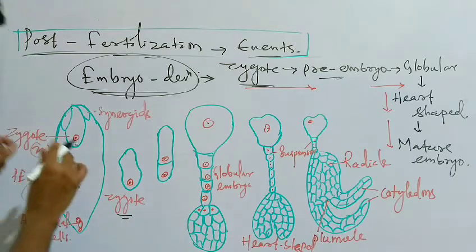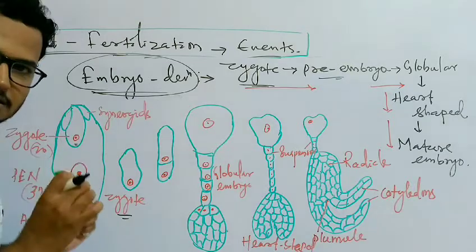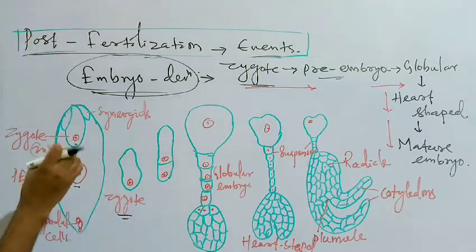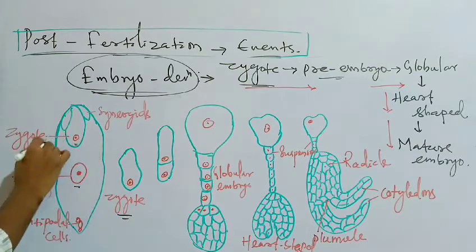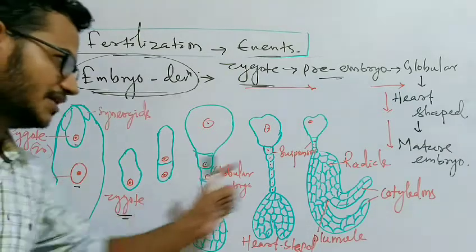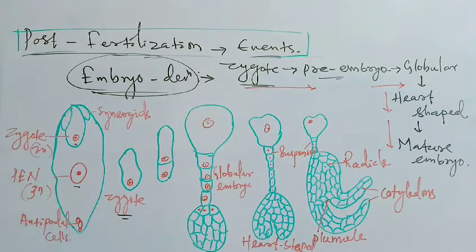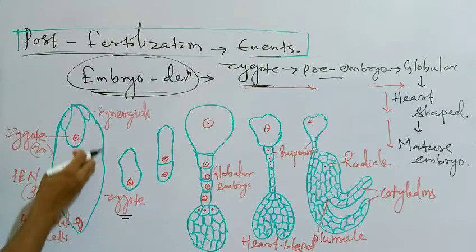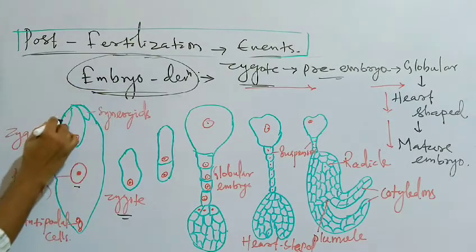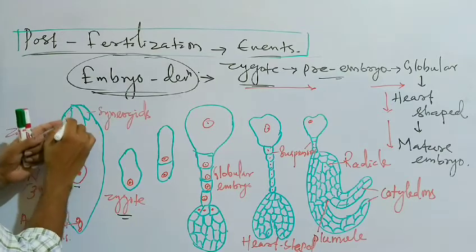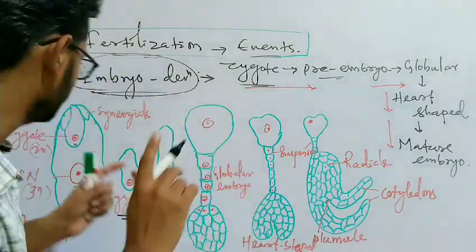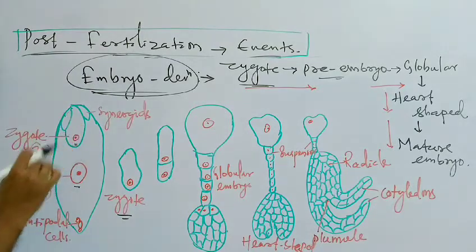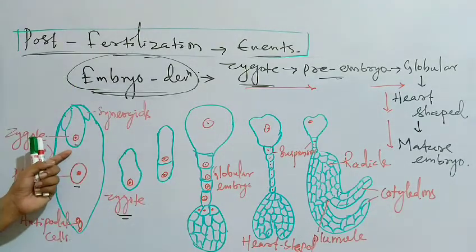This cell will provide the nutrients, or the reserved food material, for the development of the zygote and the formation of the embryo. During the development, the PEN, the primary endosperm nucleus, will provide all the nutrients. The synergids are present here with the egg cell in the structure of the ovule. The egg cell has received one male pronucleus to form the zygote.